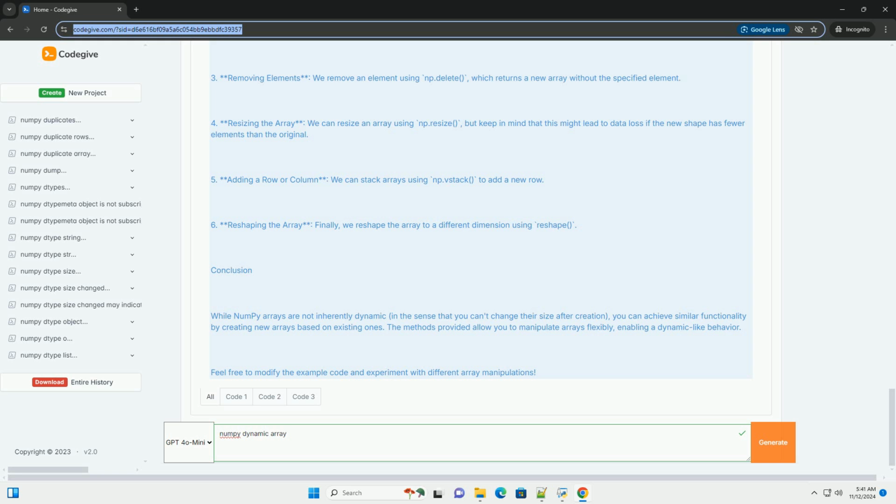Conclusion. While NumPy arrays are not inherently dynamic, in the sense that you can't change their size after creation, you can achieve similar functionality by creating new arrays based on existing ones. The methods provided allow you to manipulate arrays flexibly, enabling a dynamic-like behavior. Feel free to modify the example code and experiment with different array manipulations.